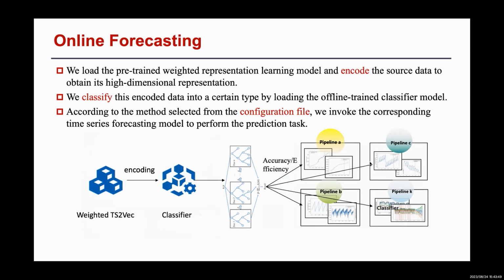For the online prediction task, first, we load the pre-trained weighted representation learning model and encode the source data. Second, we classify this encoded data into a certain type by loading the offline trained classifier model. After that, we can choose the method with the best accuracy or the least execution time from the configuration file according to the user's choice. And then we invoke the corresponding time series forecasting model to perform the prediction task.